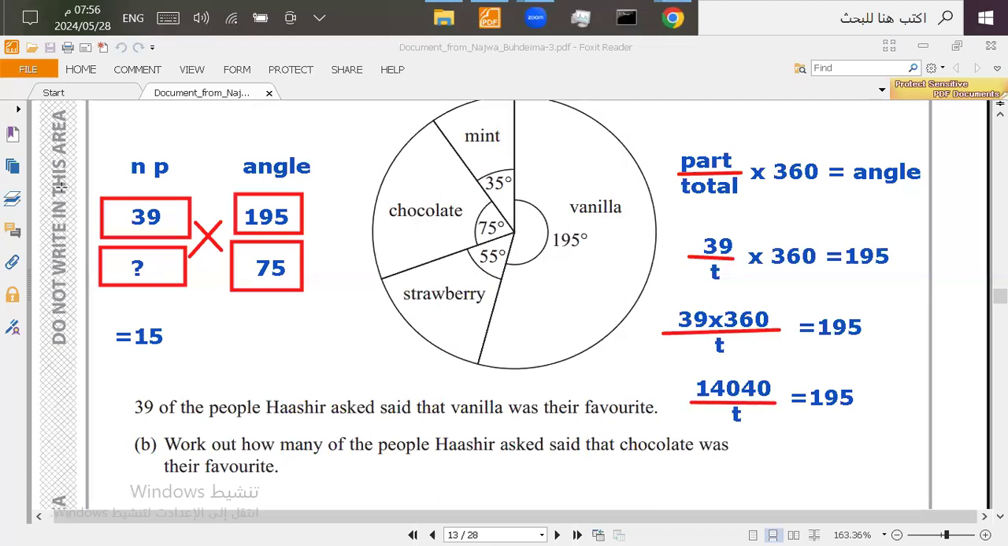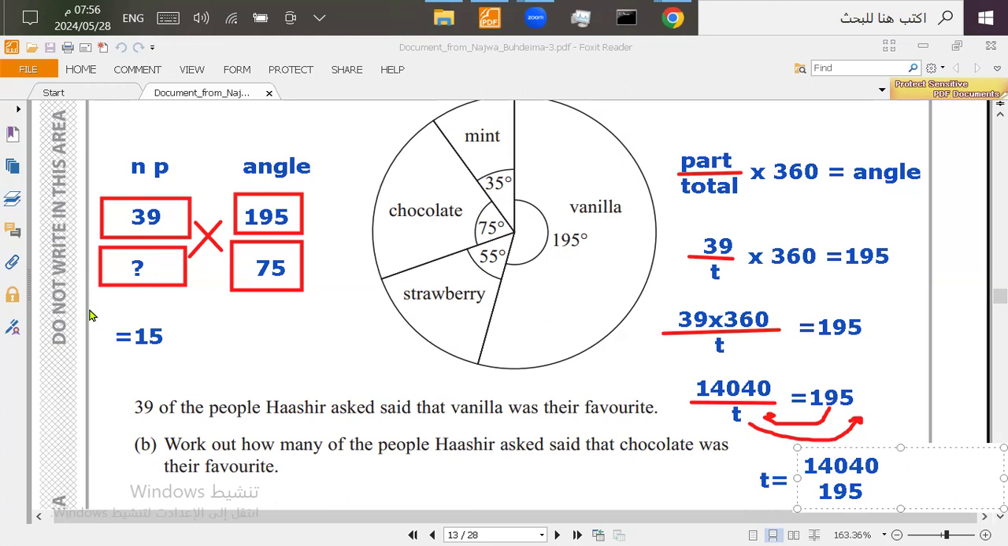Now, I'm going to take the T to the other side because it's divided. I'm going to take it by multiplying here. And because this one's going to be multiplied, I'm going to take the 195 by dividing. So basically, I'm switching between the T and the 195. So at the end, I'll get T equals 14040 divided by 195.